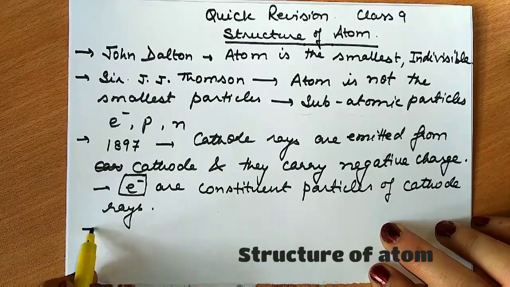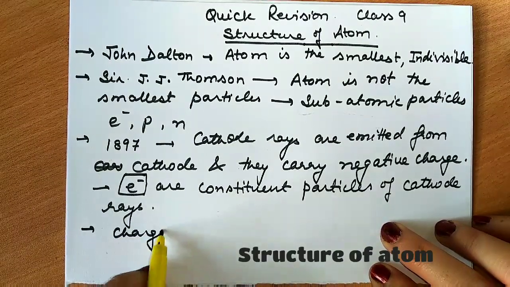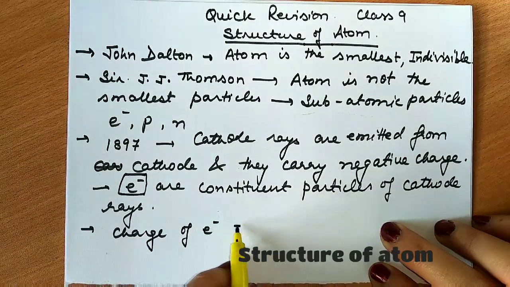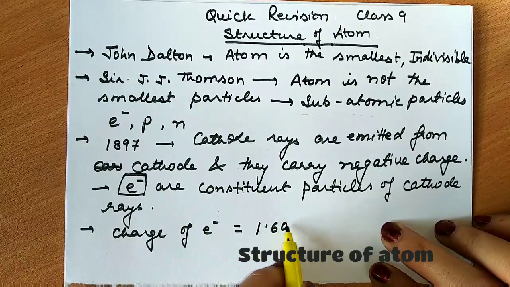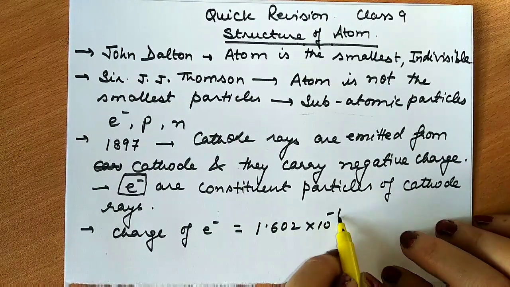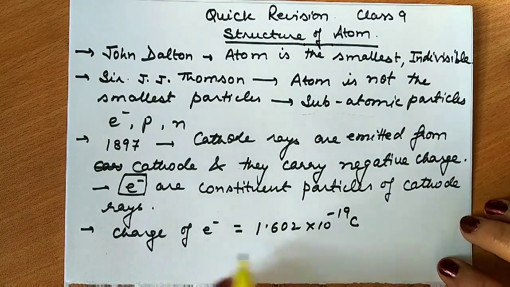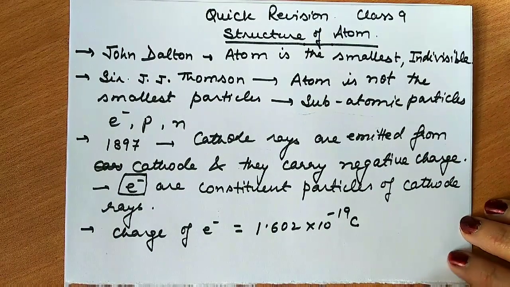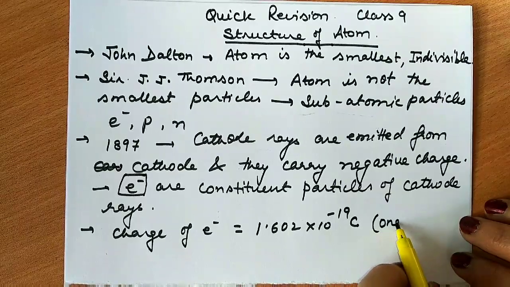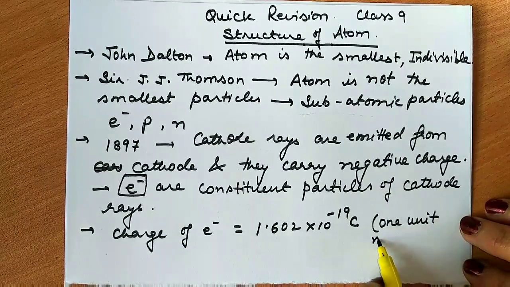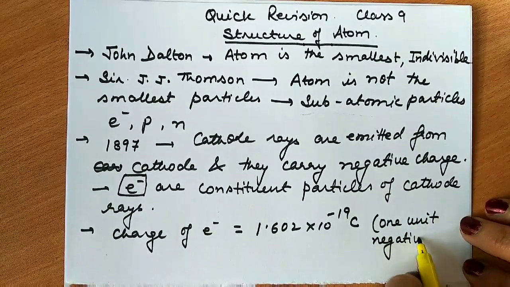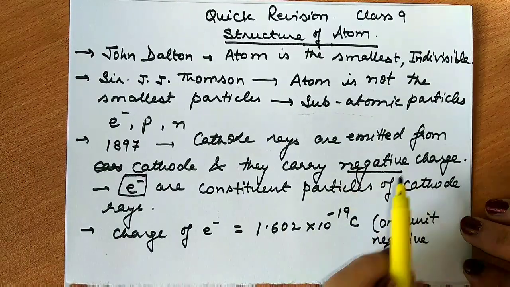Later, the charge of the electron was calculated as 1.602 into 10 to the power minus 19 coulomb. This was known as 1 unit negative charge, as we know that electron carries negative charge.